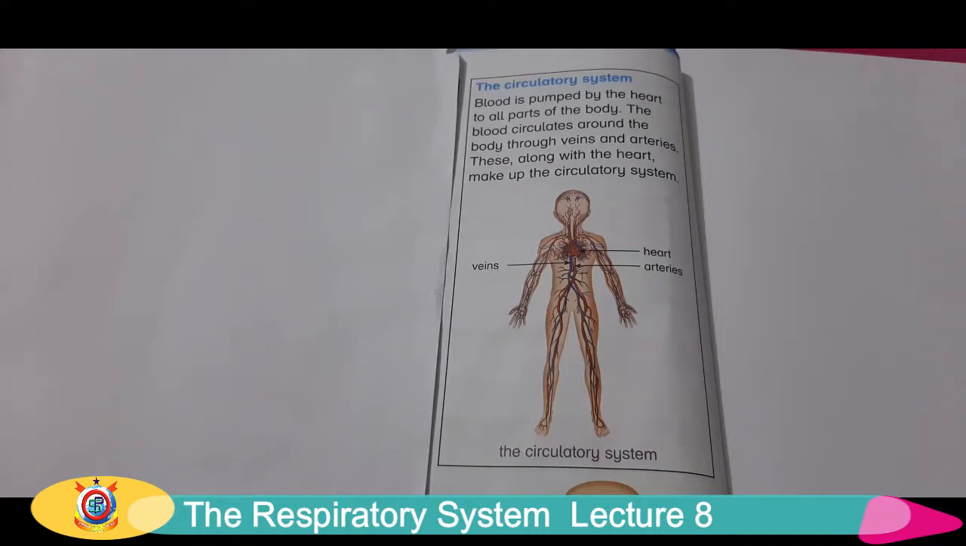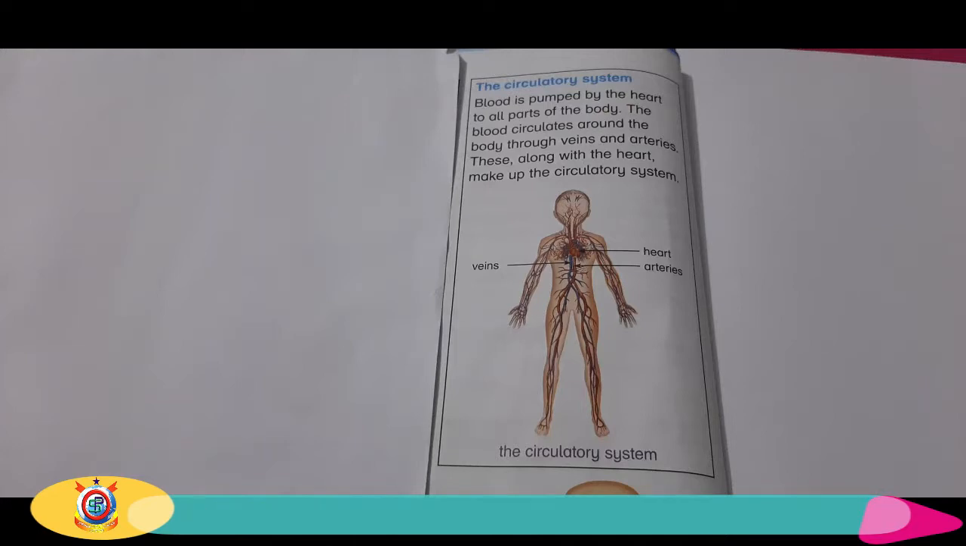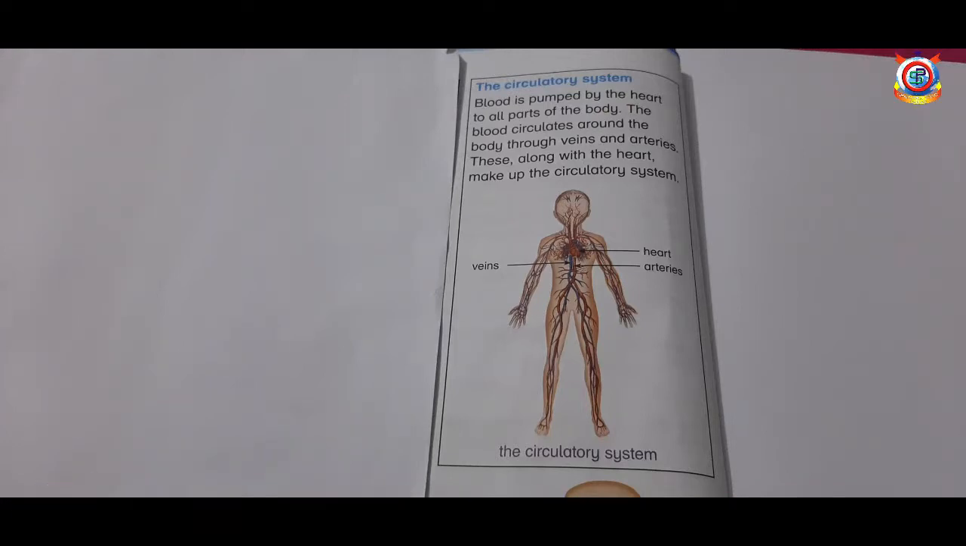Then we read that the heart is an important organ in the circulatory system because it pumps the blood to all parts of our body. Then we read that the circulatory system consists of heart, veins and arteries. Then we read the functions of veins and arteries: veins carry blood from the body to the heart and arteries carry blood from the heart to the body.